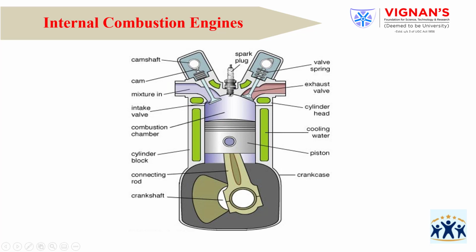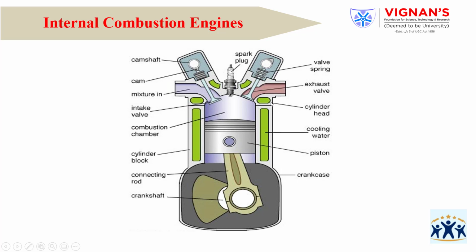This is the exhaust valve. This one is the intake valve, and this one is the exhaust valve. Next, this is the cylinder block. This is the combustion chamber. This is the piston. The piston always moves inside the cylinder block. The piston is connected to the connecting rod, and the connecting rod is connected to the crankshaft.